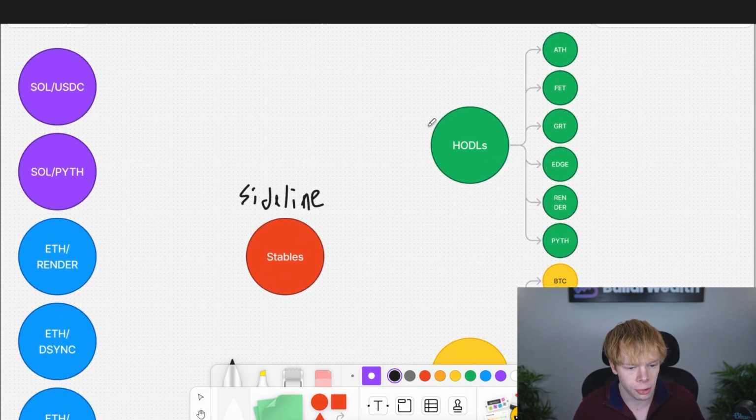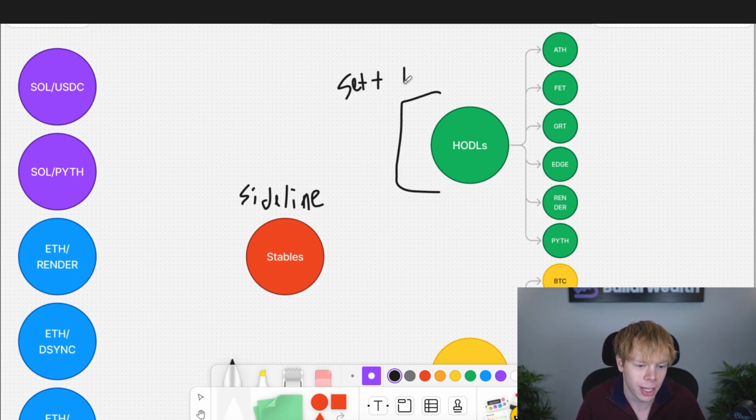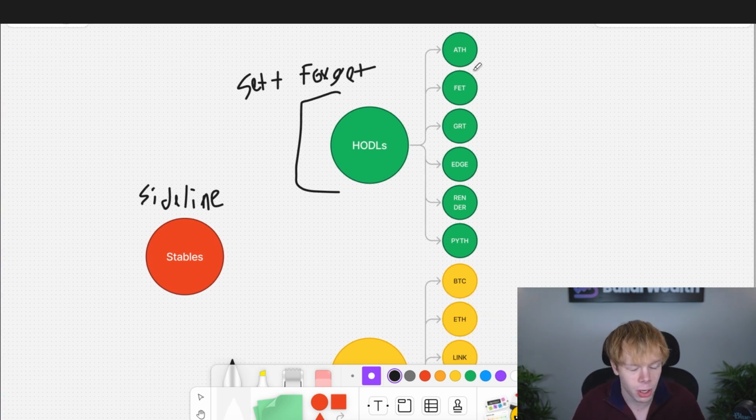We also have our HODLs right over here. These HODLs are just as I mentioned, they're HODLs, right? These are set and forget, basically. That's the goal with them, at least. And ultimately, we want to get as much appreciation as possible. A lot of these assets, like Edge, for example, are assets that I expect to appreciate a ton.